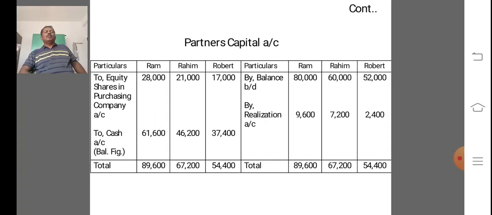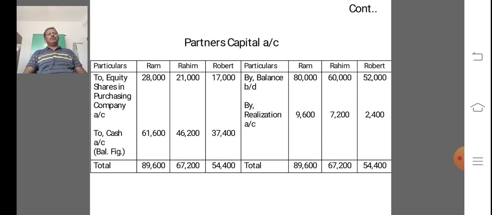Next, we prepare the partners' capital account. In the partners' capital account, first we credit the balance brought down, their capital, say 80,000, 60,000, 52,000, and credit the realization account profit, that is 9,600, 7,200 and 2,400. And immediately we debit the distribution of equity shares given by the purchasing company